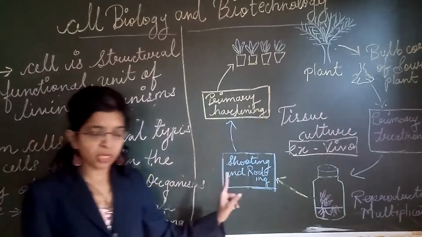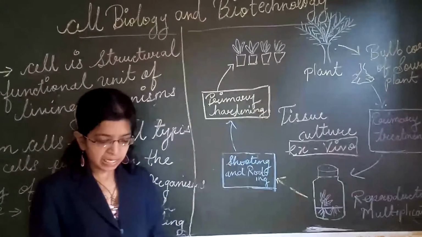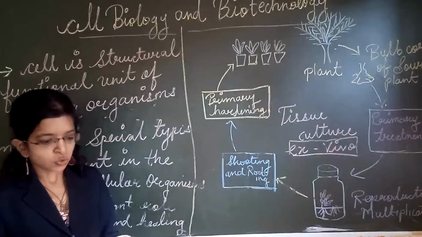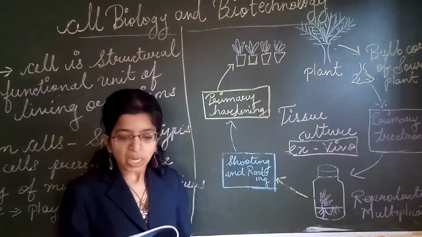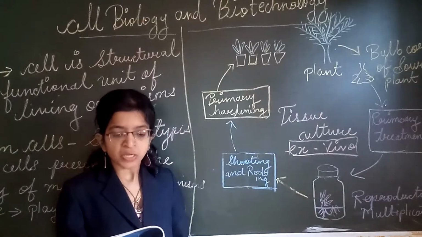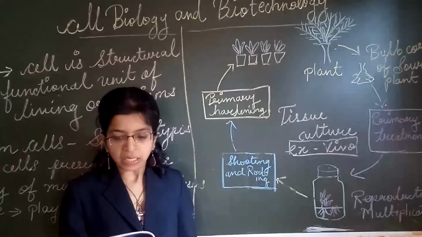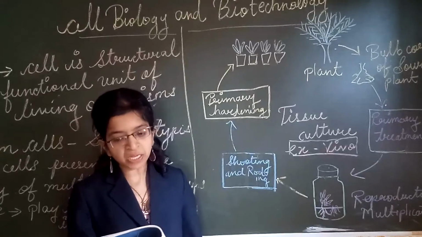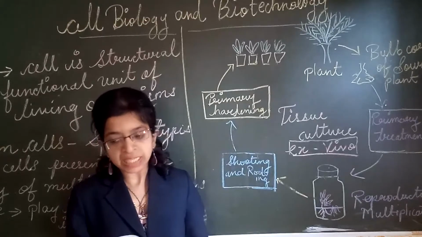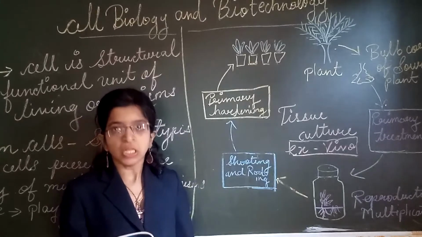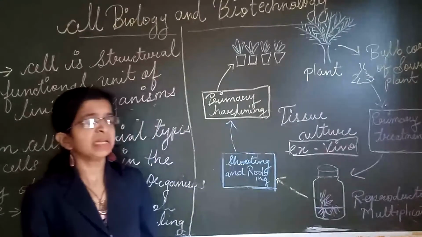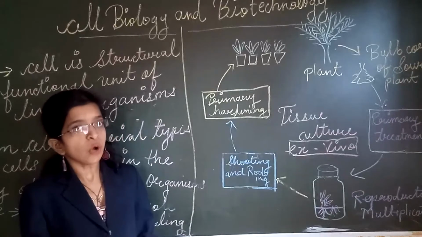First, that is the embryonic cell. Second, that is the adult stem cell. So we will see what the embryonic stem cells are. So embryonic stem cell means what? The zygote divides and converts into the embryo. Cells of the embryo undergo repeated mitotic division. In previous standards you might have learned about mitosis and meiosis.